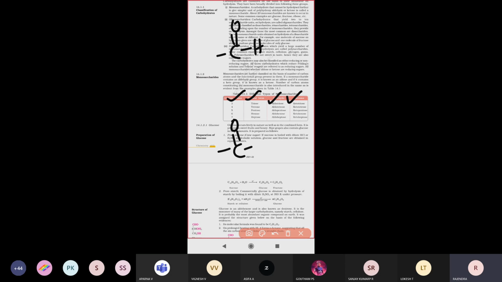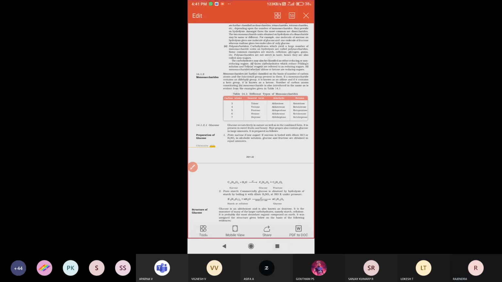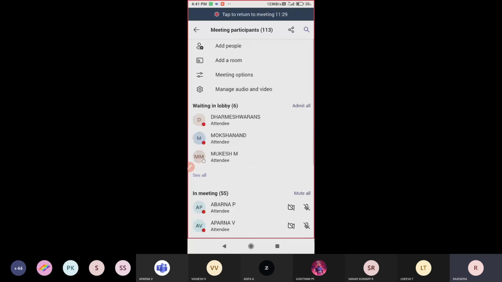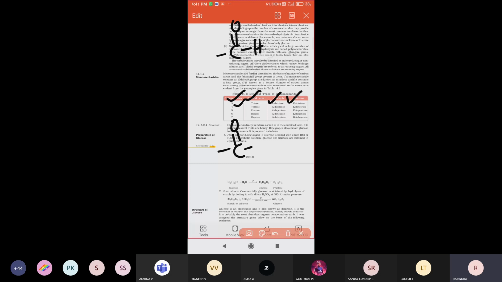If 4 carbon atoms are present, we call it a tetrose.